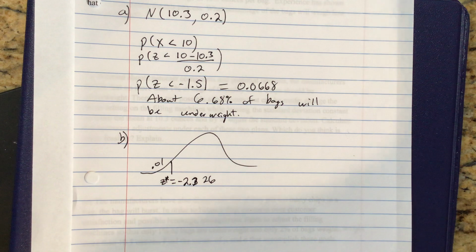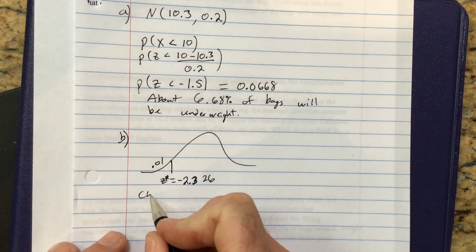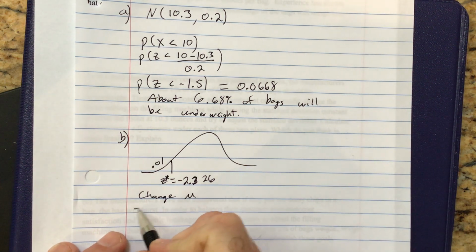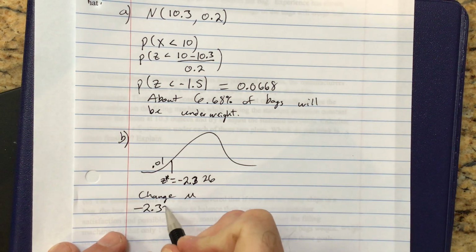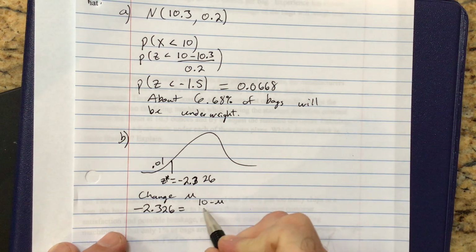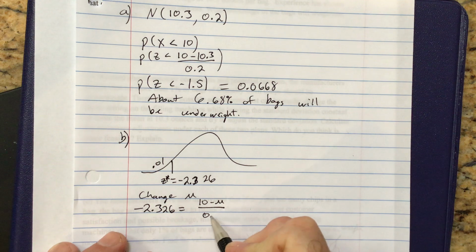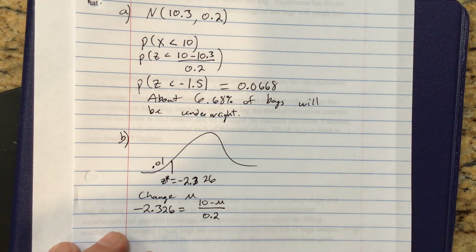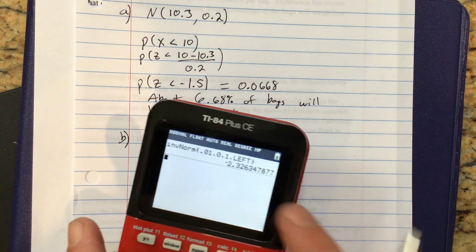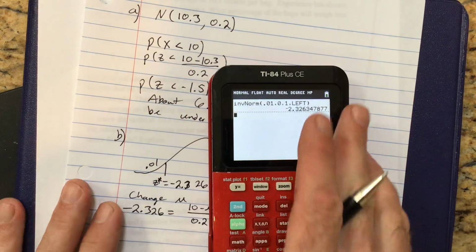Okay, so we now know that. Well, guess what? We can now calculate, hey, if I want to change my mean, there's the z-score. And we have some unknown mean, and the standard deviation stays fixed at 0.2. Okay, so here's how I calculate it. I don't actually use that. I use all the decimals that I already have in my calculator, right?